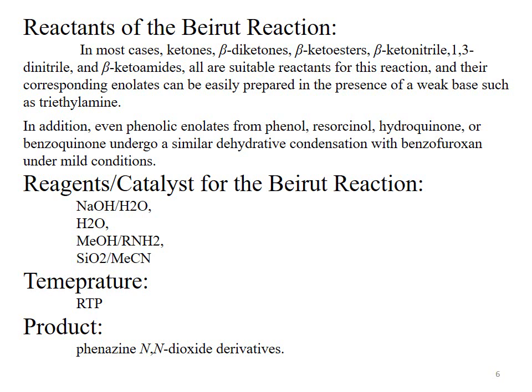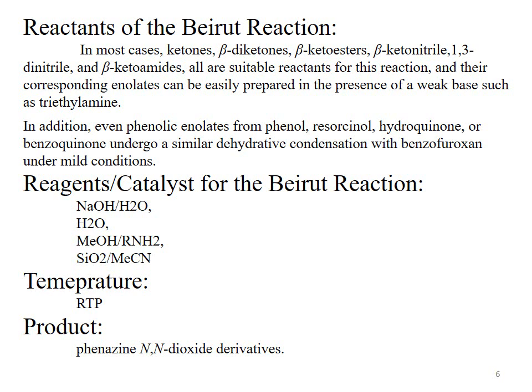Any one of these compounds can be used as a reactant for the Beirut reaction, while the other reactant, that is the main reagent of this reaction, is the benzofuroxan system, that is the benzofuroxan N-oxide system. In addition to these reactants, even phenolic enolates from phenol, resorcinol, hydroquinone or benzoquinone undergo a similar dehydrative condensation with the benzofuroxan system under milder conditions.